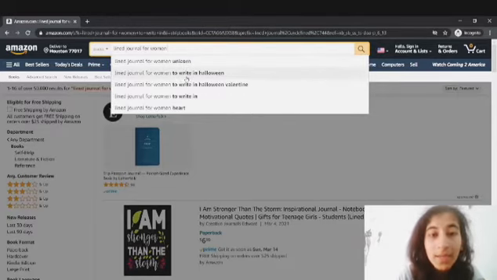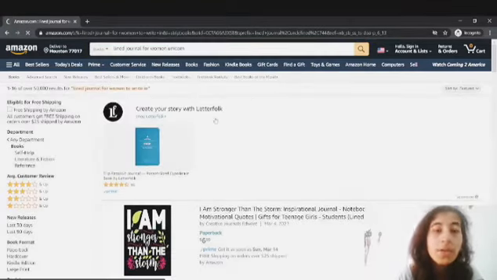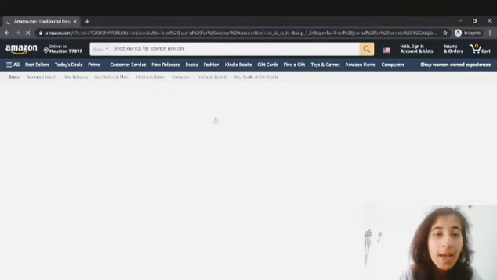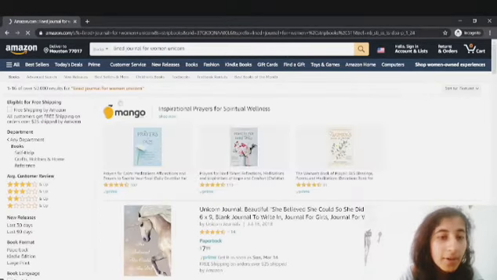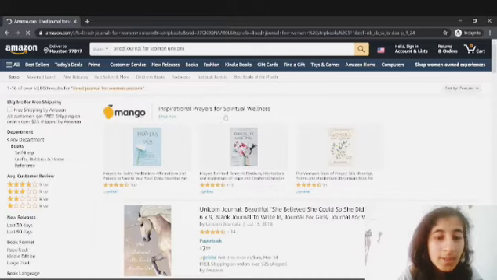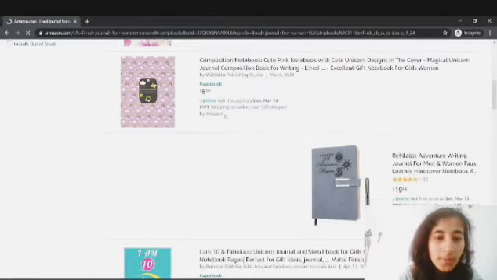There could be a trending niche around Halloween or Valentine's, to write in the heart. So if I go with the women unicorn, let's see how many search results they have. They have again 50,000 search results. It's quite competitive, so I wouldn't be going with that.